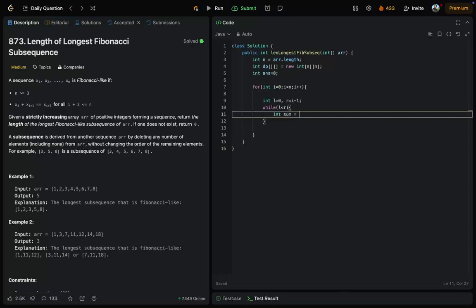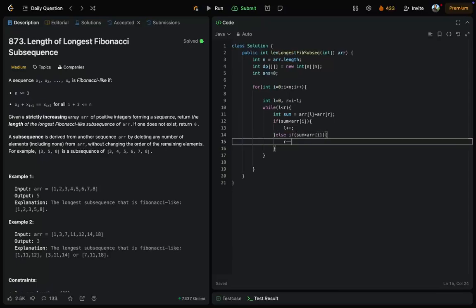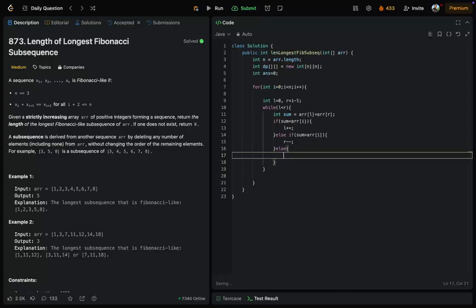So the summation will be L and R. If the summation is less than my ith, we're going to increment L. If the summation is more than my ith, we're going to reposition our R. Now if the summation is equal, this is one of the answers.